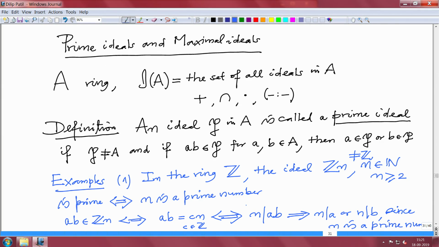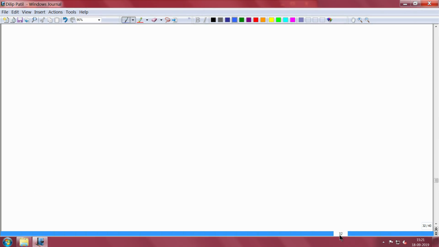Conversely, if you have a prime ideal, then it is generated by a prime number, because we have this property. Therefore, this is actually if and only if: Zn is prime if and only if n is prime. So in Z we know all the prime ideals. They are precisely generated by the prime numbers. Okay. All right.